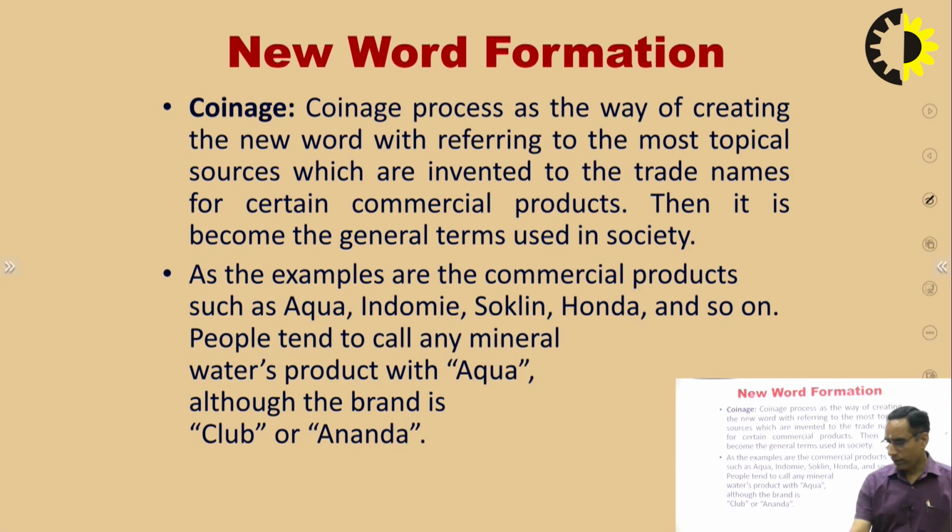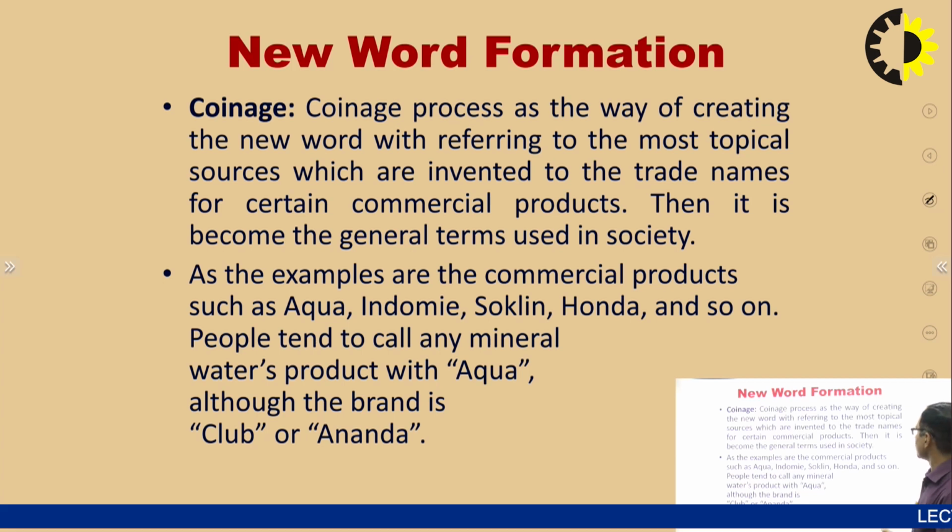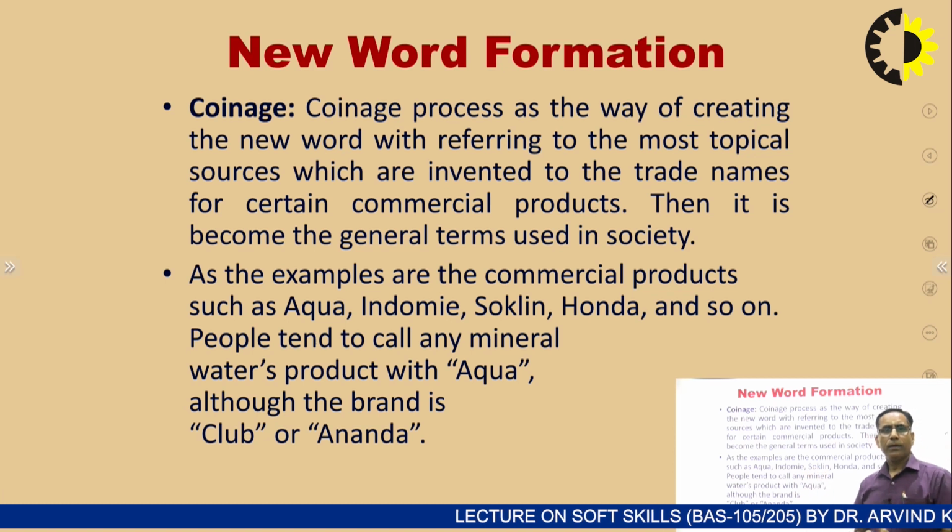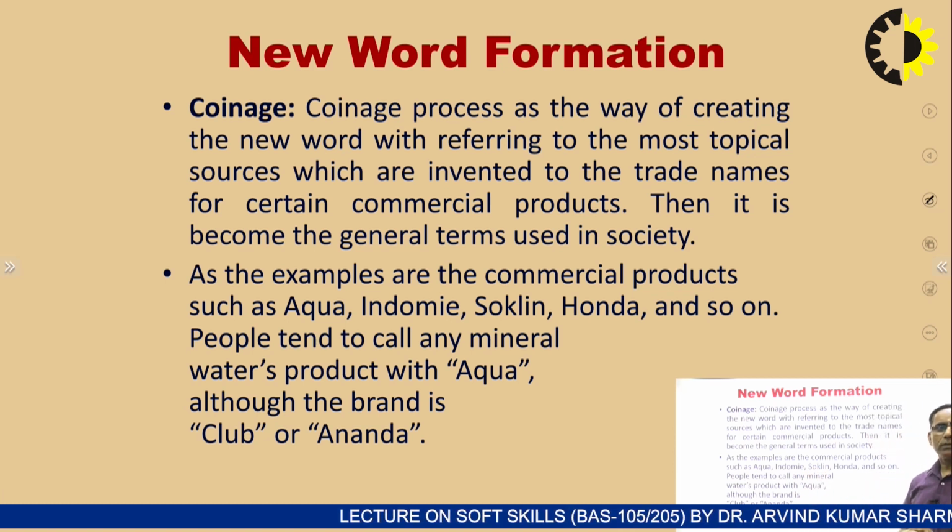So number one, coinage. How to coin a word. Sometimes we coin a word. The coinage process is a way of creating a new word, referring to the most topical source, which are invented as trade names for certain commercial products. Then it becomes the general term used in society. Examples are given, like commercial products such as Aqua, Indomie, Soclean, Honda, and so on.